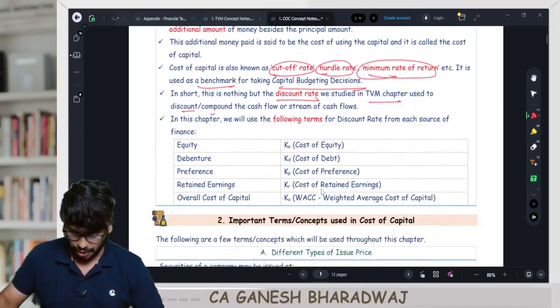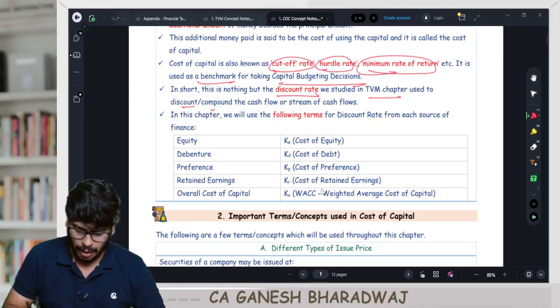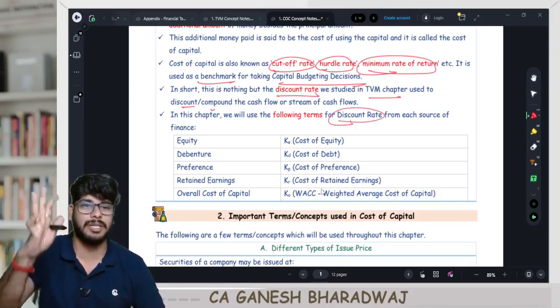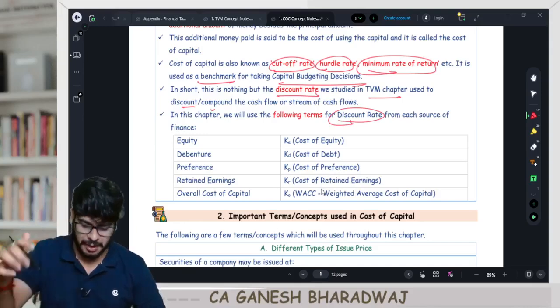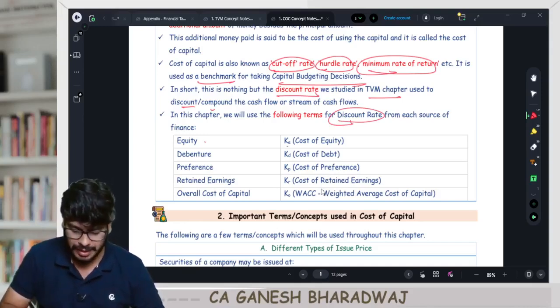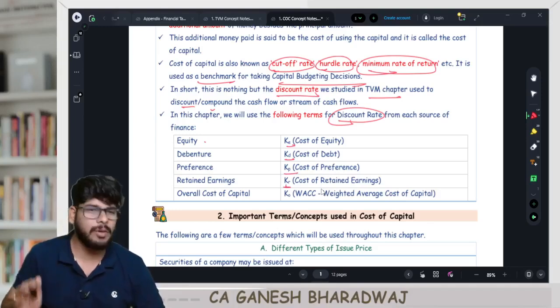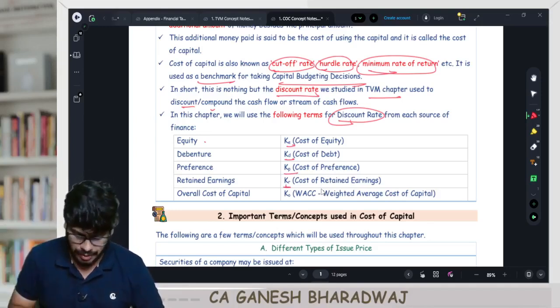And in this chapter, the following terms will be used for discount rate. Instead of the word discount rate, we use the following terms for the respective source of finance. Equity, we call it KE. For debt, it's called KD. For preference, it's called KP. Even retained earnings will come with a cost. It is called KR, right? What it is, we will be seeing. Clear with this. And then overall cost of capital is called WACC.